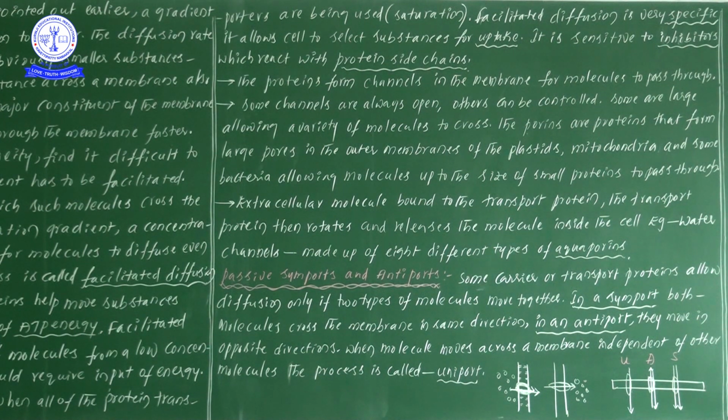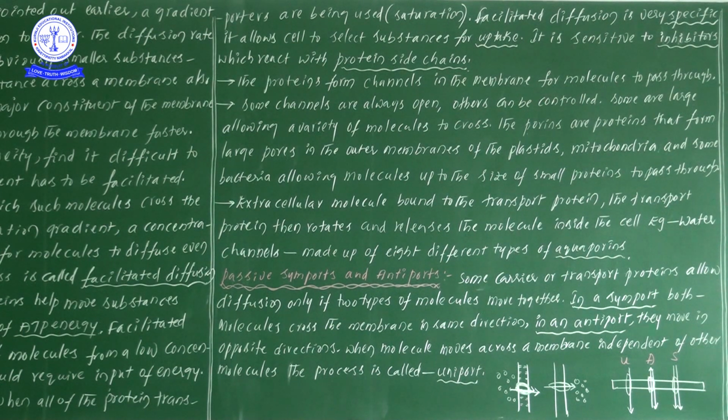Next one, proteins form channels in the membrane for molecules to pass through. Till now we have seen that. Next one, some channels are always open. Some channels, meaning proteins in the membrane, always transport ion molecules from one place to another. That's why some channels are always open, others can be controlled.